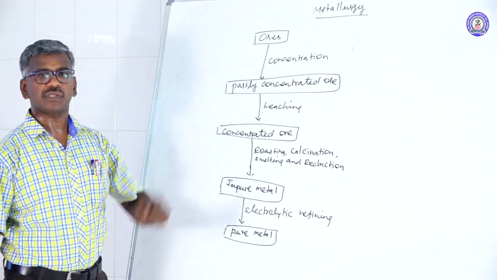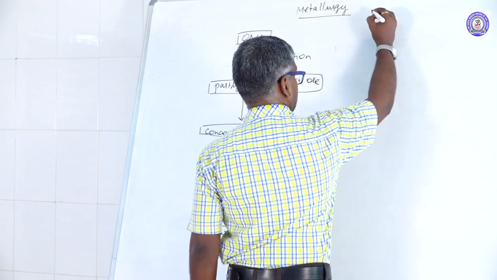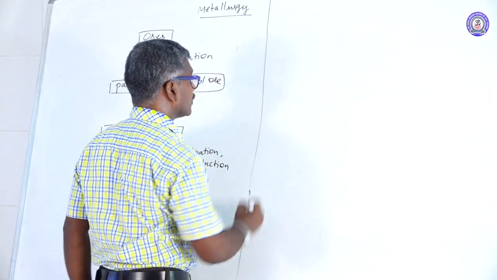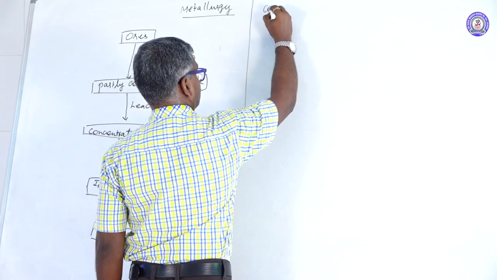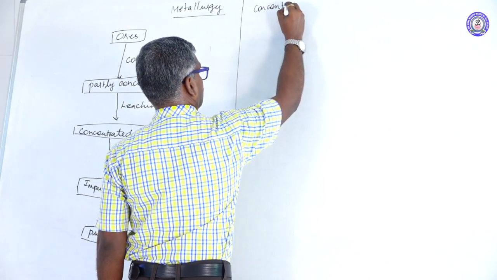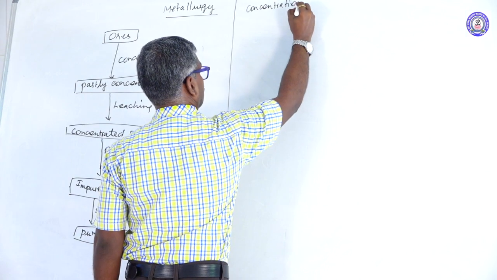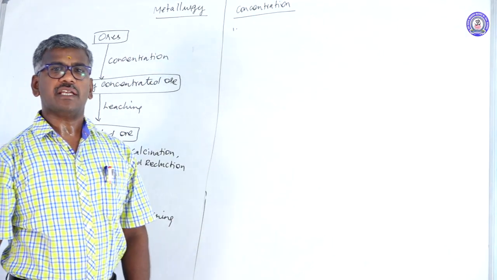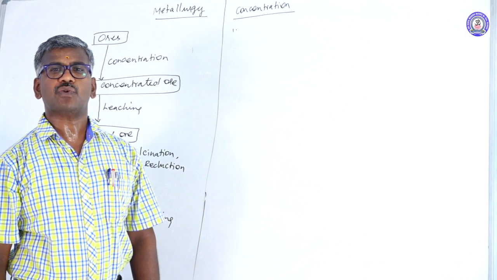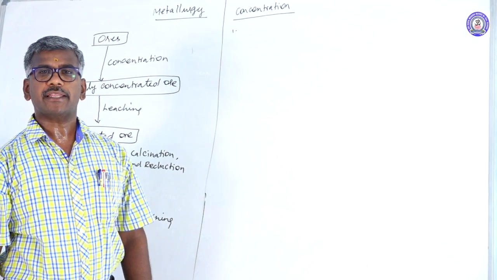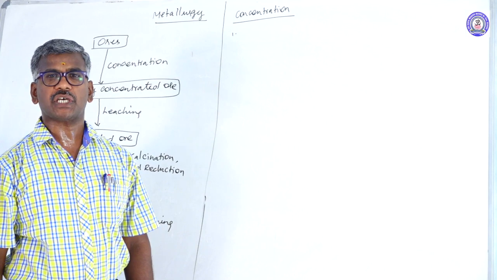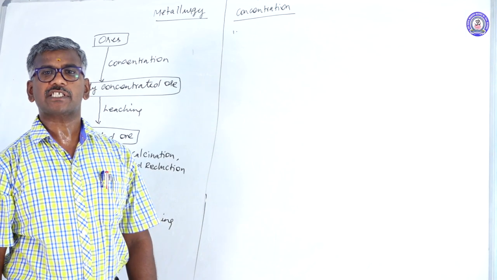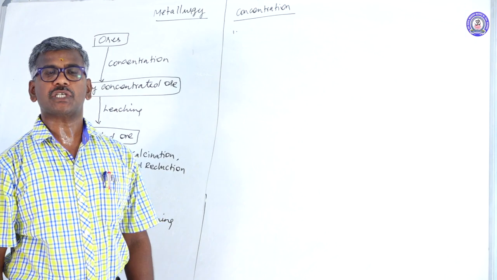First one is concentration. Concentration has different types of methods. First one is gravity separation, another one is electromagnetic separation, another one is froth flotation, and another one is leaching.